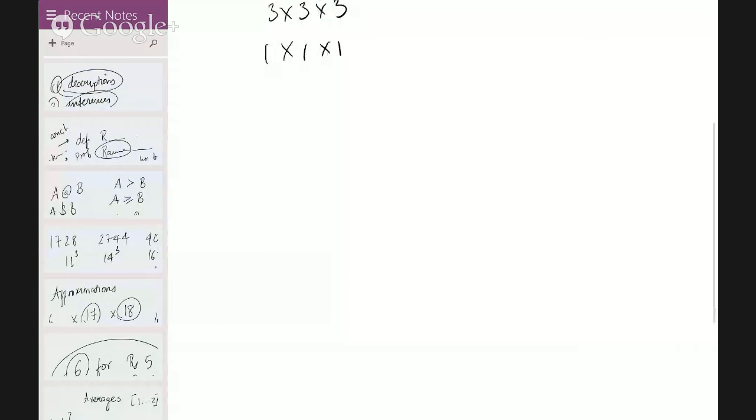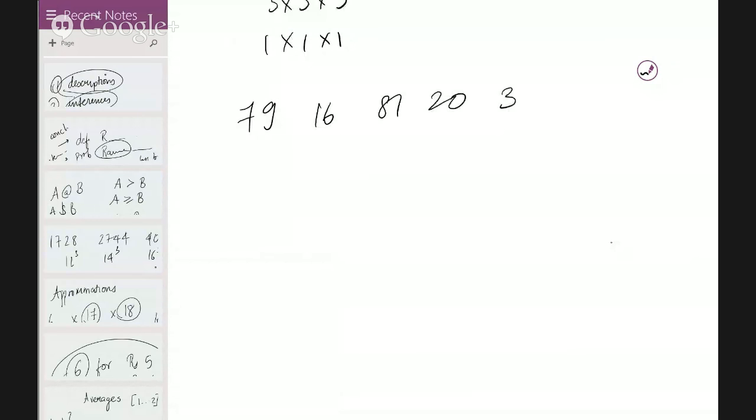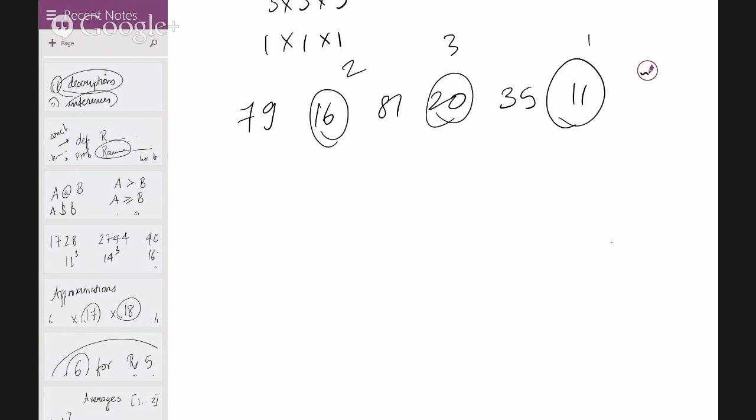How to input output faster? I'll explain that to you. Okay, let's say you have something like 79, 16, 81, 20, 35, 11. Let's say I want to arrange them in ascending order. I won't go shifting. I'll just say one step here, one step the next number, one step the next number, and that's it. Because 79 and 81 have already occupied their own positions, because 79 and 81 are to be the way they are. All right. So I think that's good enough, because all you've got to do is just number them according to the logic given to you. Nothing more than that you've got to do. Okay. All right. Let's talk further.